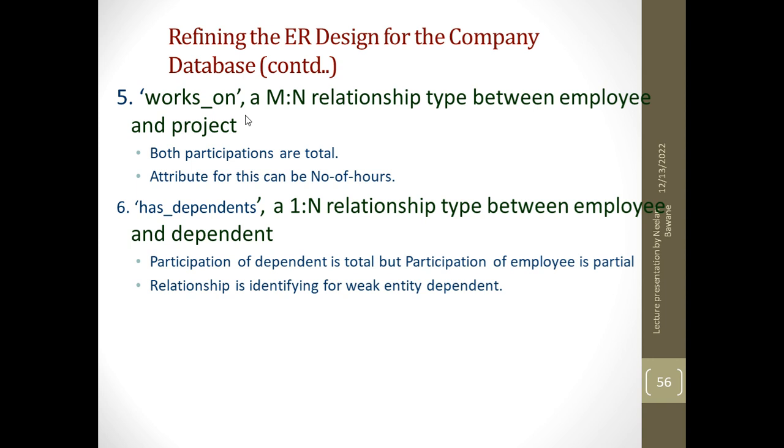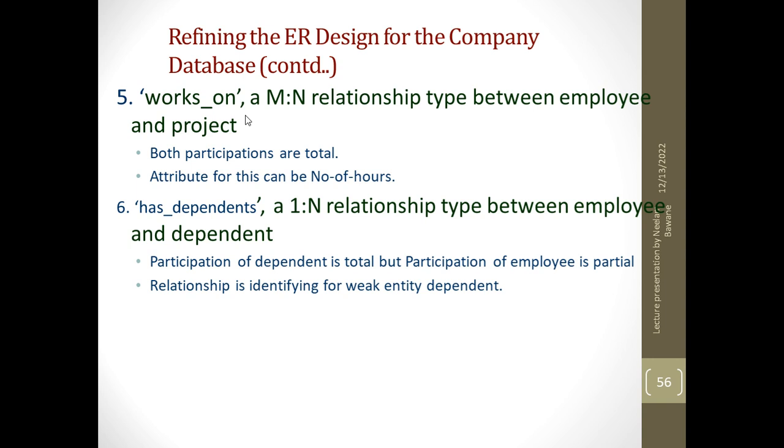The next is works on relationship. Works on relationship is between employee and project. One employee can work on many projects, and one project will have many employees, so it is a many to many relationship. The attribute is number of hours, and one employee has to work on some or the other project. So from employee side, it is total participation, and any project will have at least one employee. So on the other side also, it is total participation.